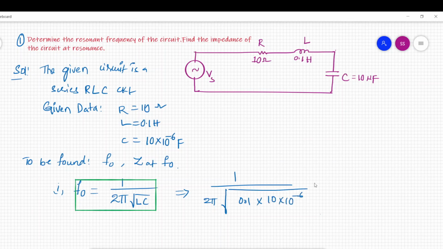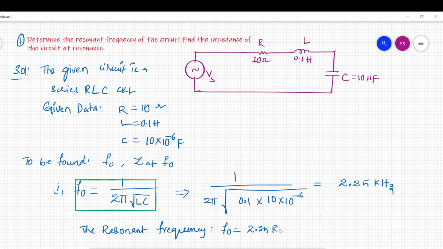If you do the calculation, you are going to get the resonant frequency f naught equal to 2.25 kilohertz.